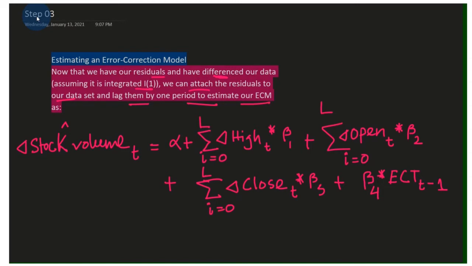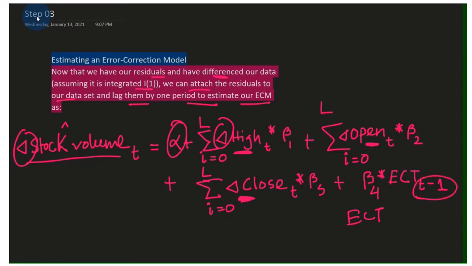So the ECM of our dataset looks like this: the stock price volume difference, and then the intercept. Then we have the first difference, the marginal or short-term impact of the high frequency movement of the market, then the open, meaning the volume or price when the market opens, and then the close. And then we have our long run ECT, the error correction term.